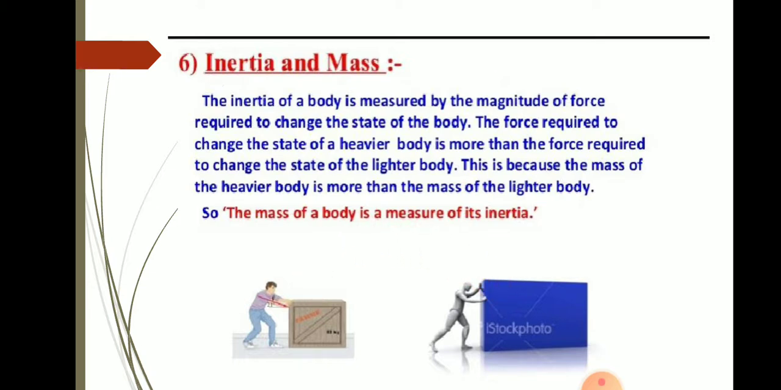So the mass of a body is a measure of its inertia. The inertia of an object depends on the mass of the object. So a heavier object has more inertia compared to lighter objects. Okay, so this is about Newton's first law of motion. Newton's first law of motion is also called the law of inertia due to this reason.